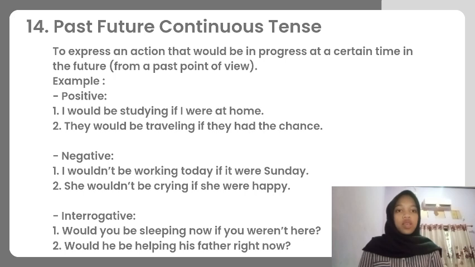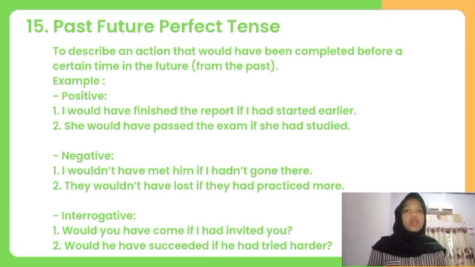In an interrogative way is, would you be sleeping now if you weren't here? Would he be helping his father right now? The 15th is past future perfect tense, to describe an action that would have been completed before a certain time in the future from the past.